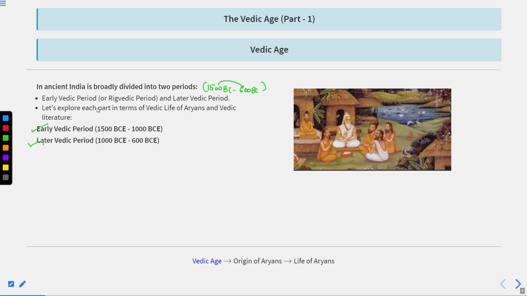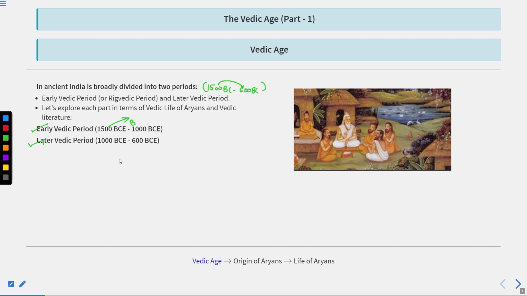So why did we divide the Vedic Age into early and later parts? There is a reason for this difference. As we continue the chapter, we will see that during the early age, the Aryans used a barter system, and in the later phase they discovered iron and also invented gold coins.